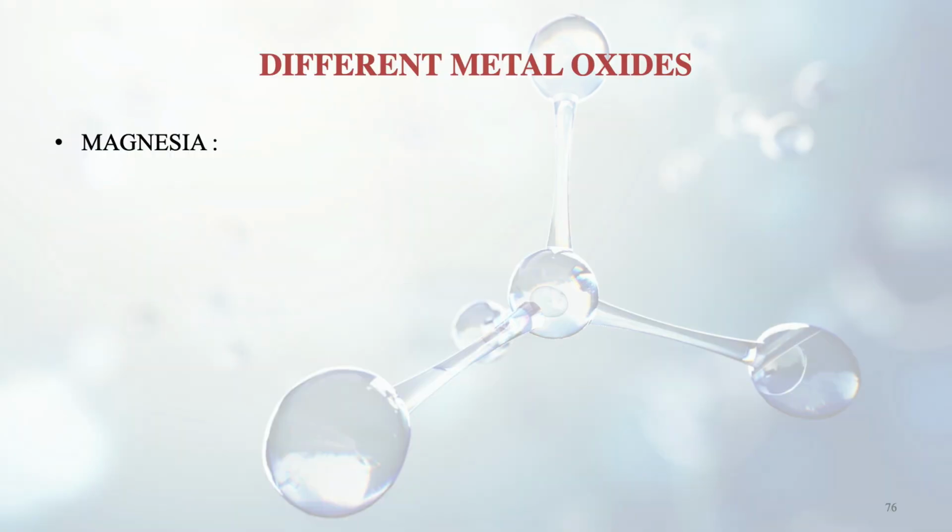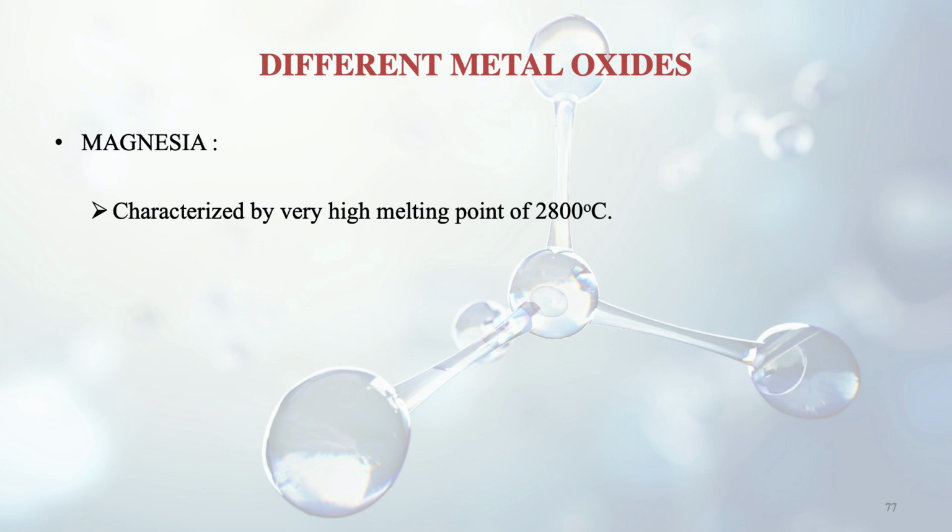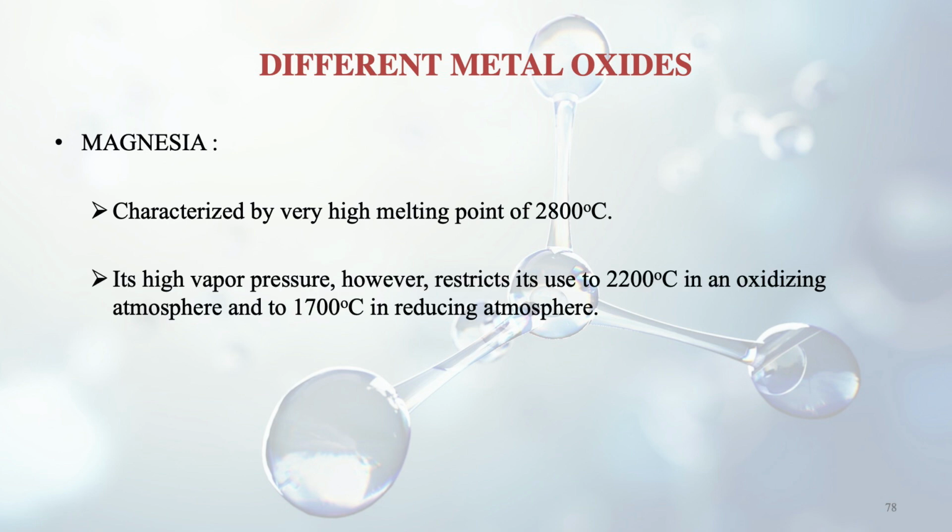And further we discuss magnesia, which is a magnesium based oxide, and it is characterized also by a very high melting point, but it has high vapor pressure, so its use is restricted to around 2200 degrees centigrade in oxidizing atmosphere and to 1700 degrees centigrade in reducing atmosphere.